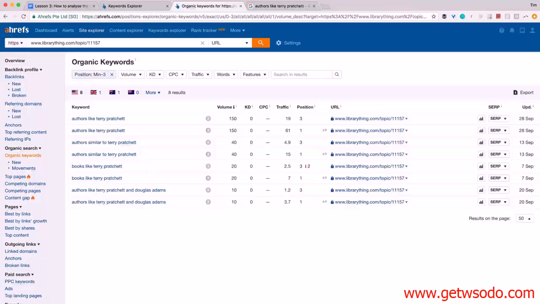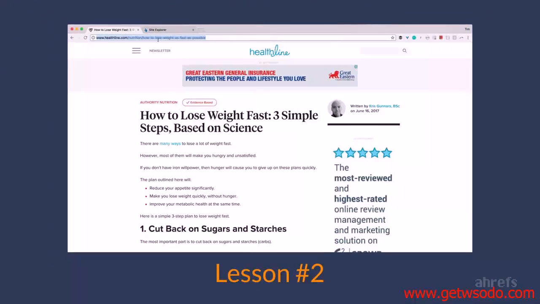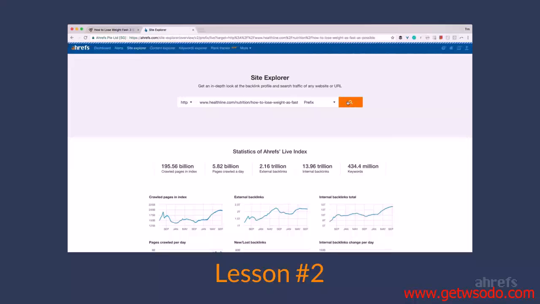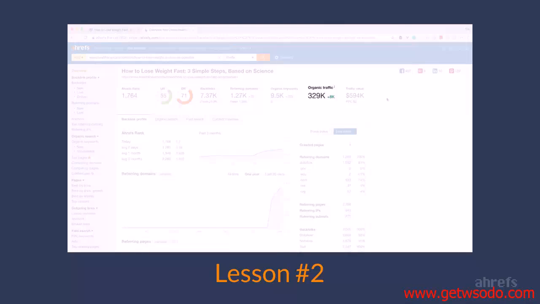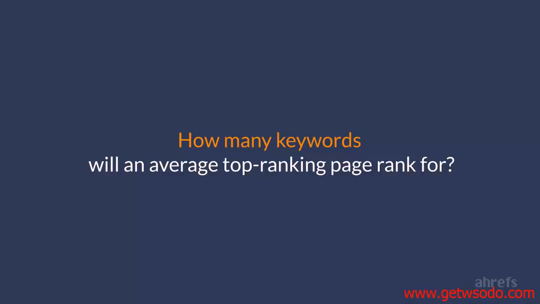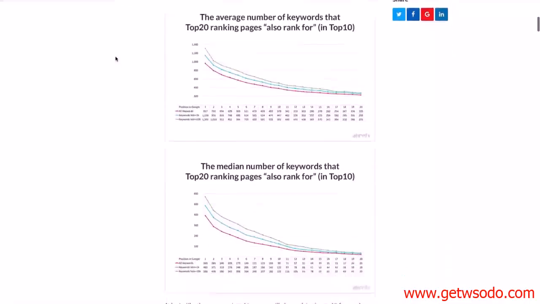So, as you can tell, different people may use different search queries to look for the exact same thing in Google. And Google is smart enough to understand that these searches are similar and therefore ranks the same page for all of them. We've already discussed this in the previous lesson where I showed you a weight loss article that was ranking in Google for almost 10,000 keywords related to weight loss and pulling over 300,000 visitors per month from search. But that was way above the average. Guess how many keywords an average top ranking page will rank for? Here at Ahrefs we studied over 3 million Google searches to answer this question.